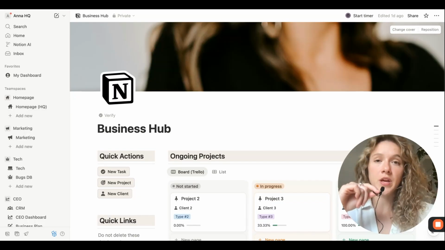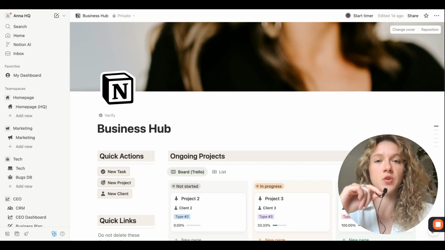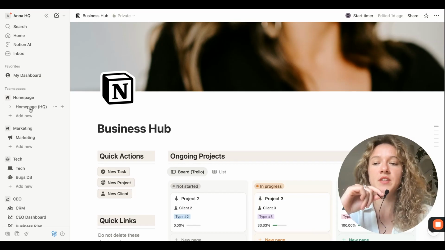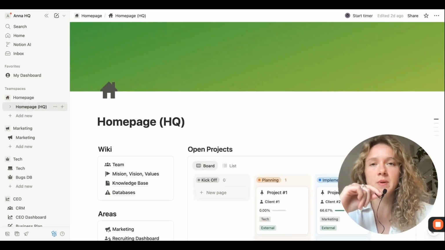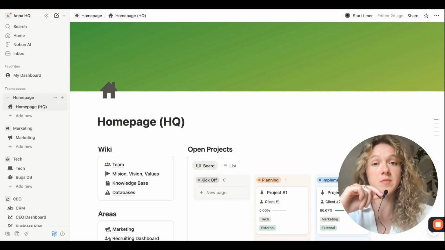But then if you're working with a team, for example, and you need to take this a step further, you can transform this single dashboard where you can manage the whole business into a whole workspace that you can share with all of your team and add some privacy levels and have everything more organized. So for example, let's say that you're working with a team and you are 5 people or 10 or 15 people, then you can have one homepage. You just divide this main dashboard inside different team spaces, and here's where we're going to have access or not and manage the privacy within our team.